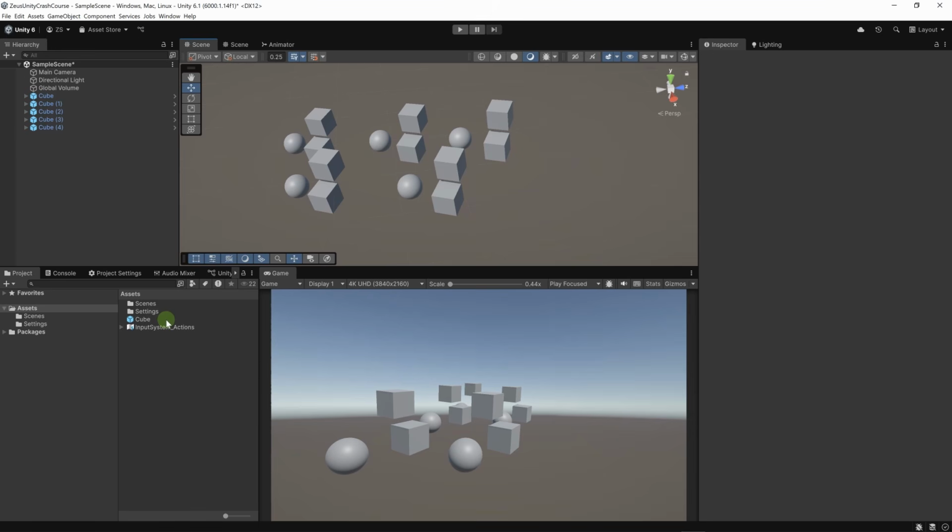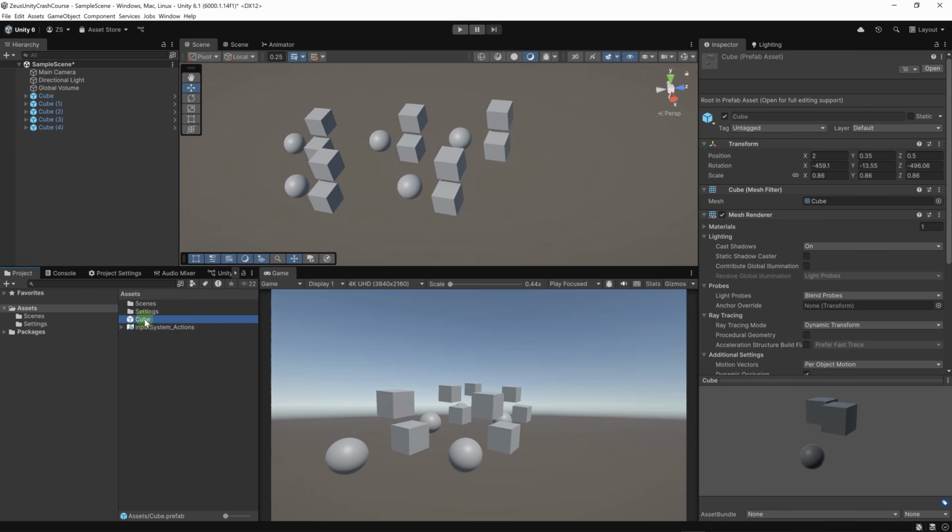Prefab stands for prefabricated game object. It's a nice way to prepare an object and create it as you want it to be with all the components that you want and then save it in the project. Then in every scene in your game, you will have an instance of that prefab on the scene, and every change you make on the prefab in your project will be reflected in every scene of your game. And this is extremely useful.